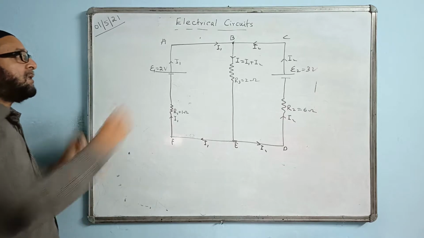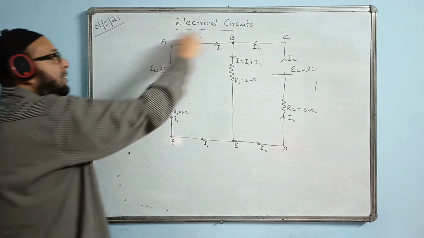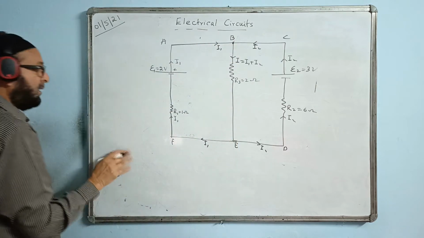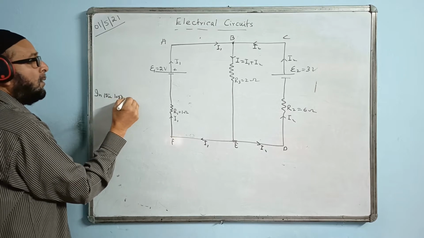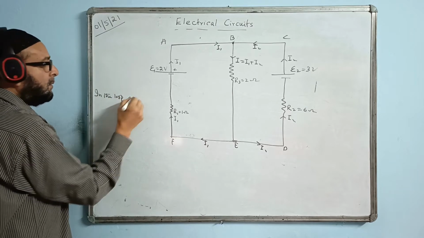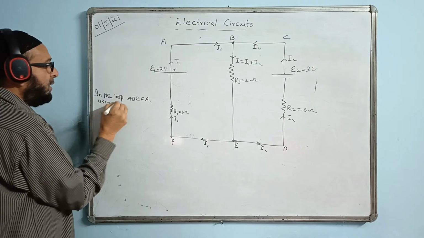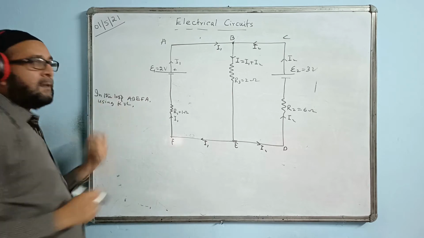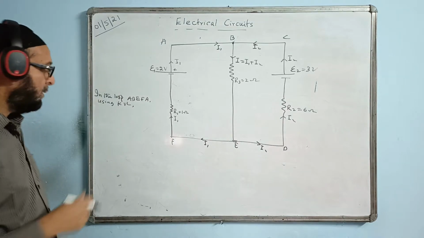Let us take the loop from the positive terminal here. So directly here, what should I write now? In the loop A, B, E, F, let us write the name. In the loop A, B, E, F, A. You can just mention here using KVL. Even if you don't mention it, it is understood, but you should name the loop, which loop you are taking.